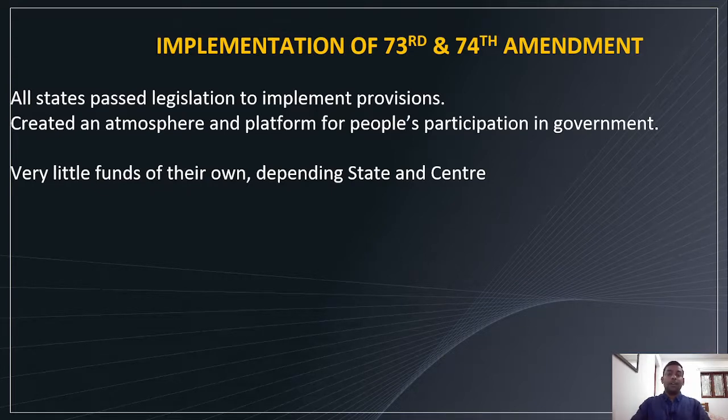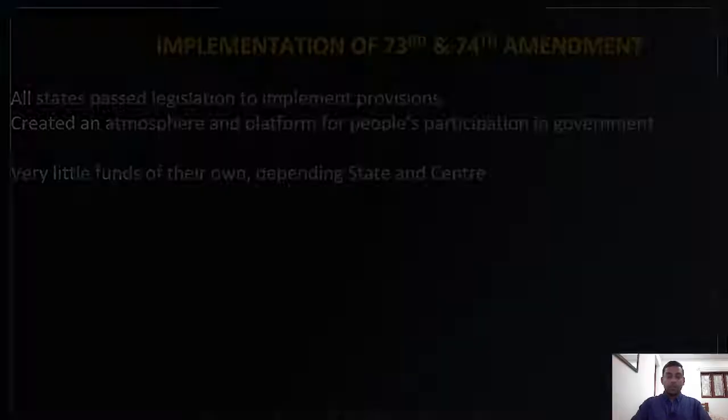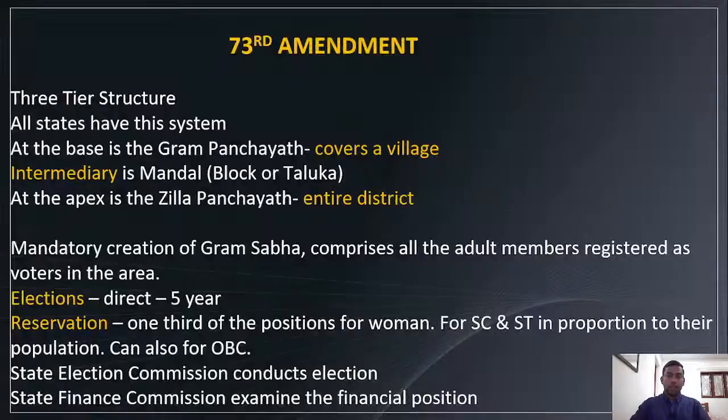Then implementation of the 73rd and 74th Amendments. All states passed legislation to implement provisions for setting up these institutions, creating an atmosphere and platform for people's participation in government directly. They have very little funds of their own, depending on state and center. As I've already told you, one of the drawbacks of Panchayati Raj institutions is the lack of revenue generating sources. So most of the time they have to depend on funds from the state as well as the center. So this is all about Panchayati Raj institutions, or we can say local governments.